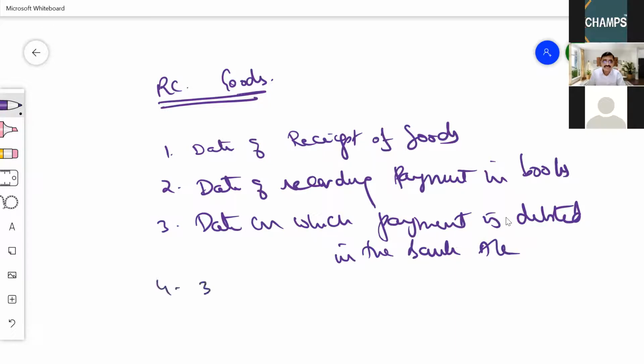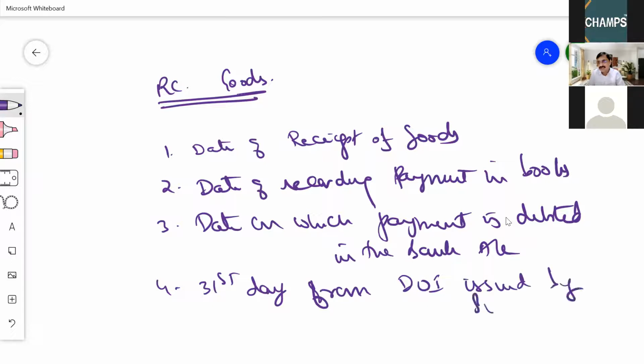Finally, 31st day from the date of invoice issued by supplier, whichever is earlier. This will be the time of supply for reverse charge goods.